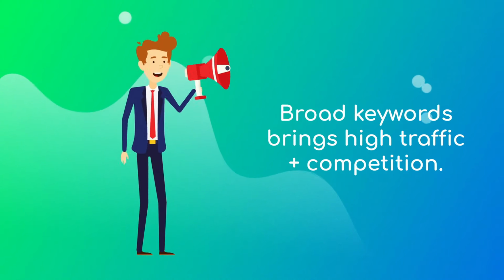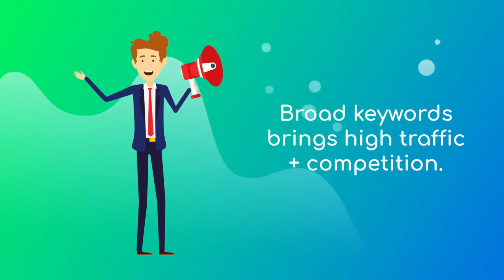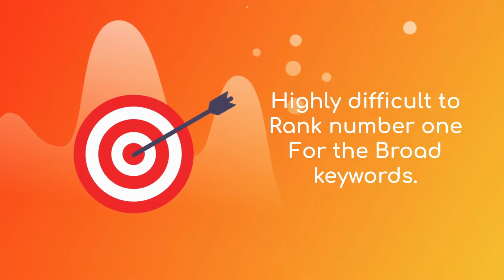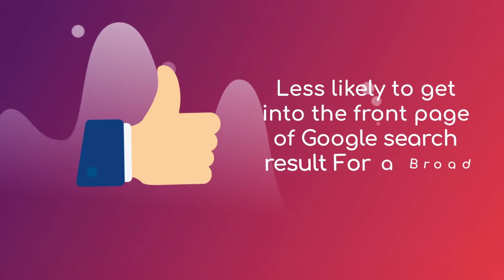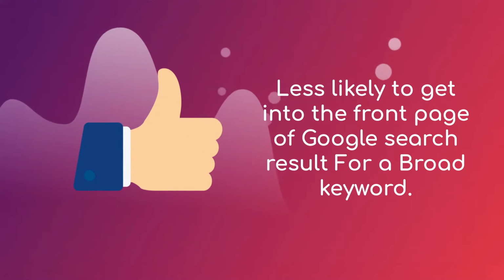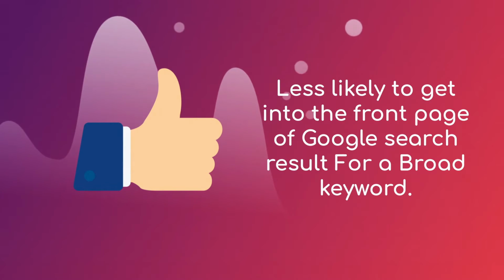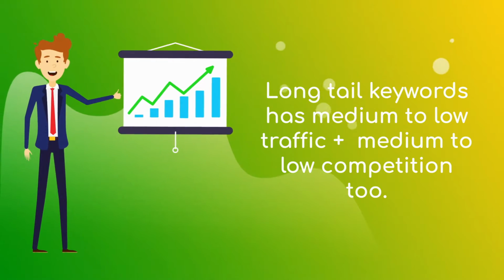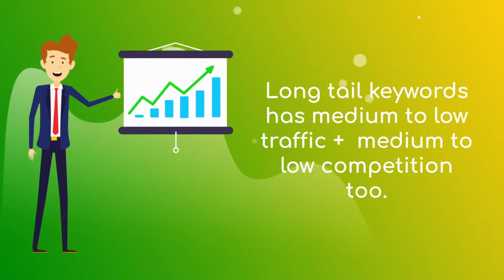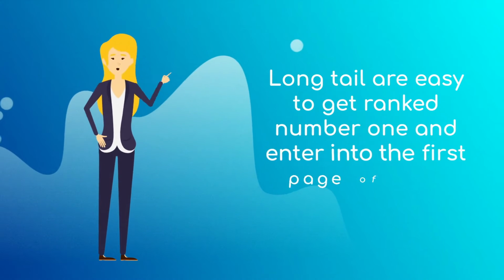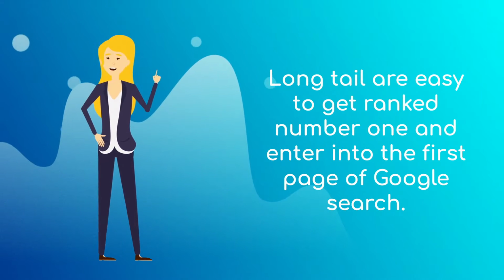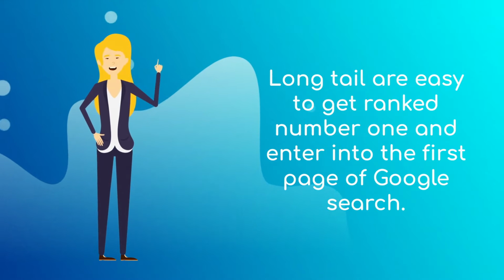Broad keywords bring in high traffic, but they also come with lots of competition. So it's highly difficult to rank number 1 for broad keywords. It's even less likely to get onto the front page of Google search results for a broad keyword. Whereas long-tail keywords bring medium to low traffic, and at the same time, they come with medium to low competition too. So, they are easy to rank number 1, and even in the first week, you will directly enter the first page of Google search.